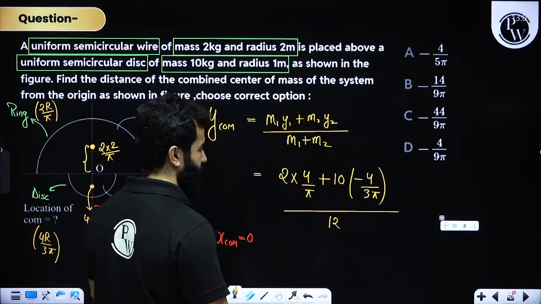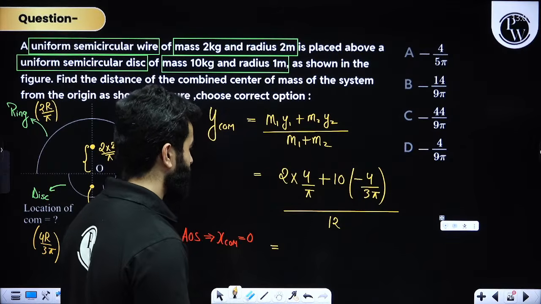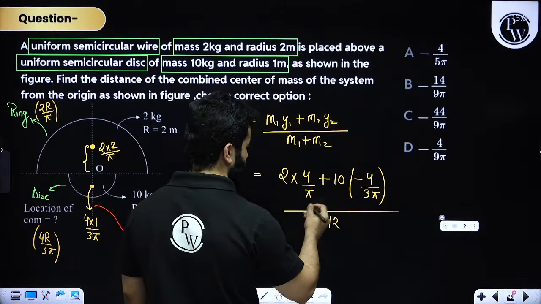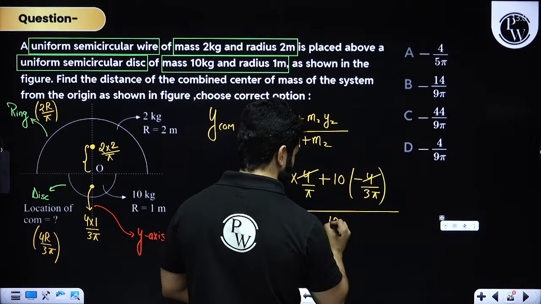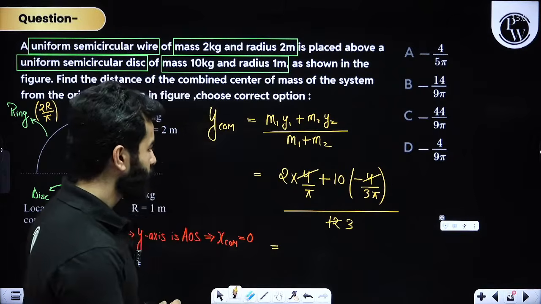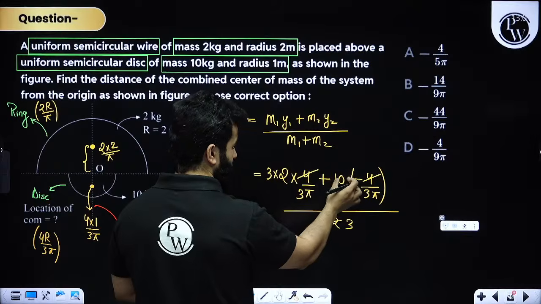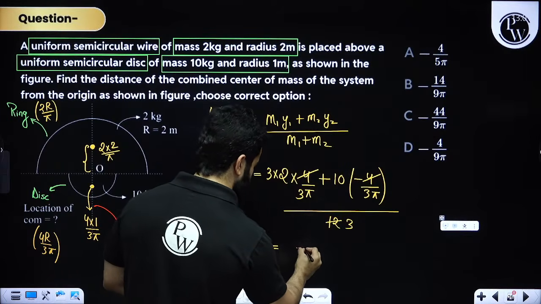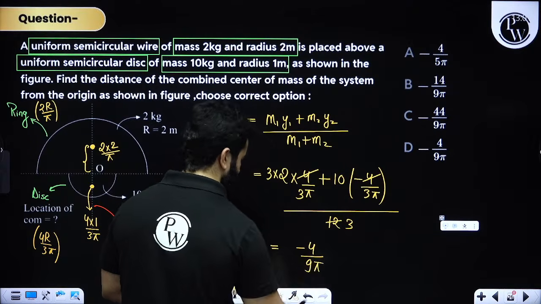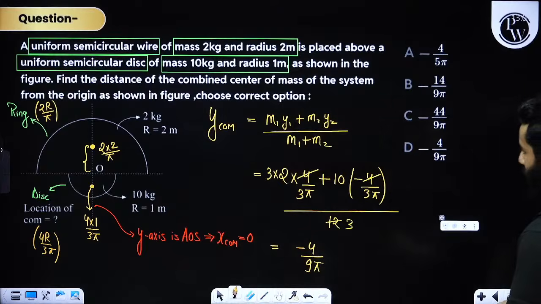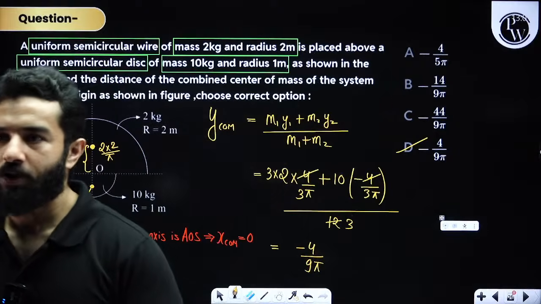Hopefully this makes complete sense. So if you kindly see, this is 8 and this is minus 40, right? Or what you can do is cancel all of these things with 4, right? So this will get cancelled out, this will get cancelled out, and this will become 3. I can write down 3 and I can write down 3. So this will become 6. This is minus 10. So this will become minus 4 upon 3 pi and 3, that is minus 9 pi. So minus 4 by 9 pi. Minus 4 by 9 pi, that means D option is correct. Is it clear? Any more doubt?